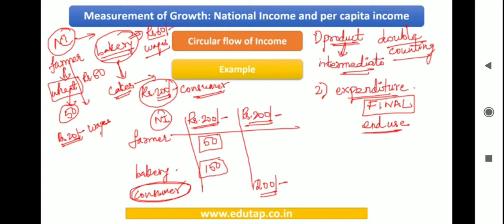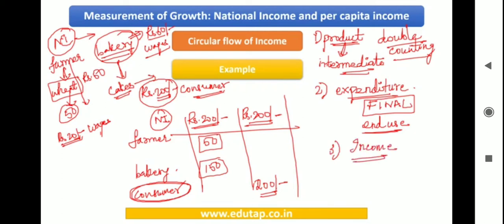Right? You can see that. But here that 50 again is a part of rupees 200, and that particular product is not used for final consumption. It is again moved on to the consumer, which is the end user. So the final expenditure is made by the consumer.